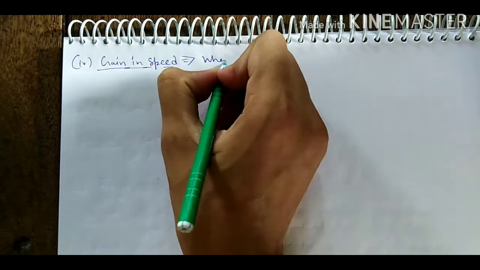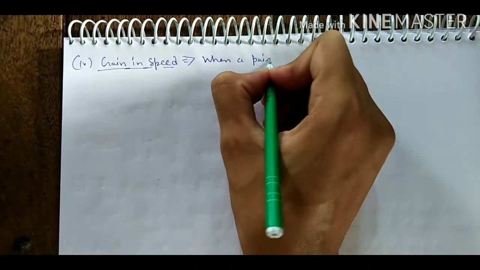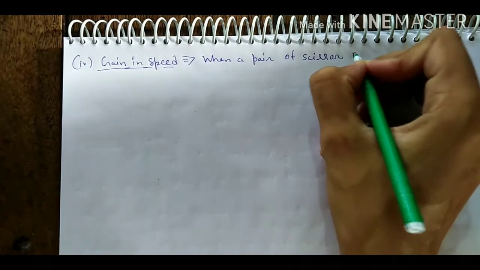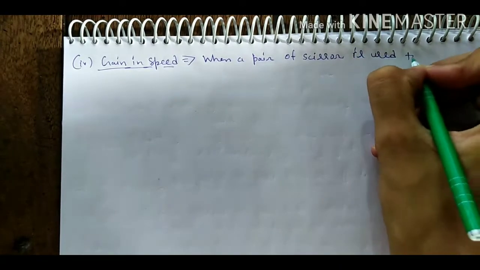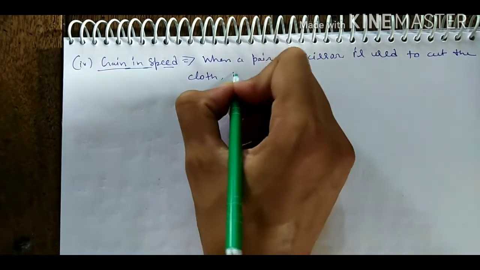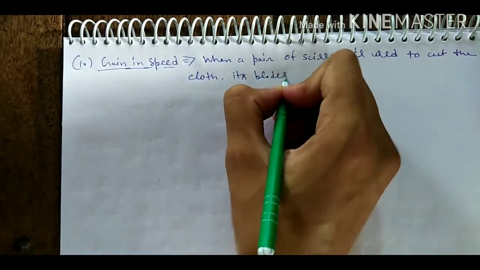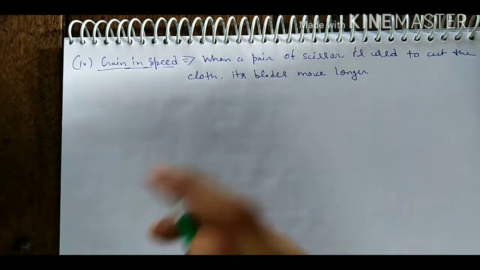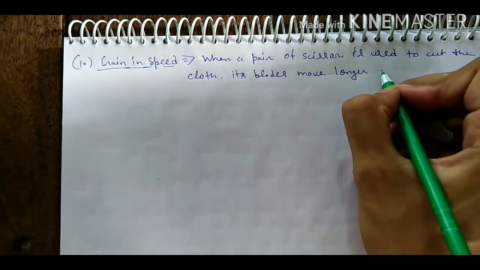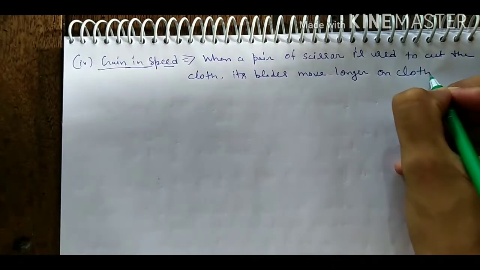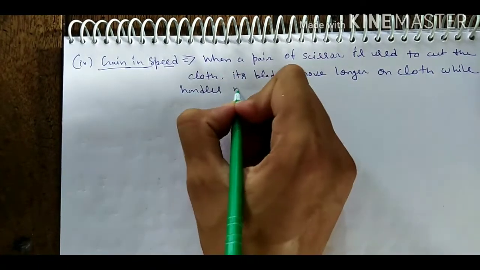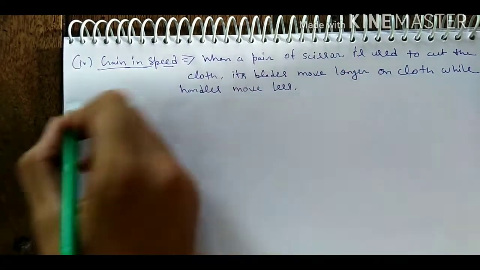Gain in speed means, students, we can take an example: when a pair of scissors is used to cut the cloth, its blade moves longer on cloth while the handles move less. This is the fourth point.